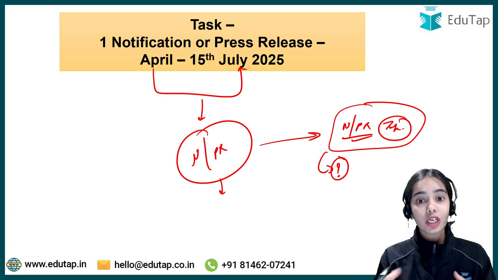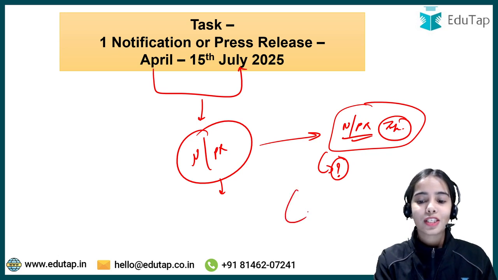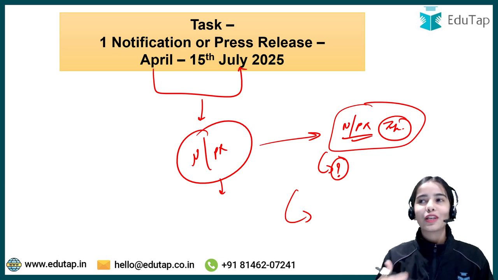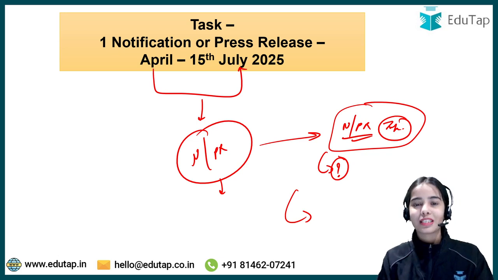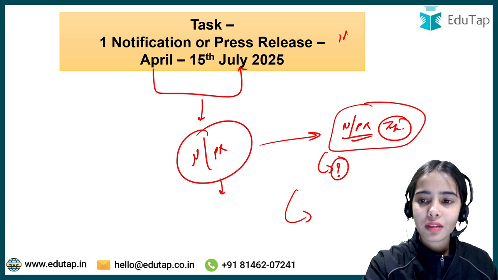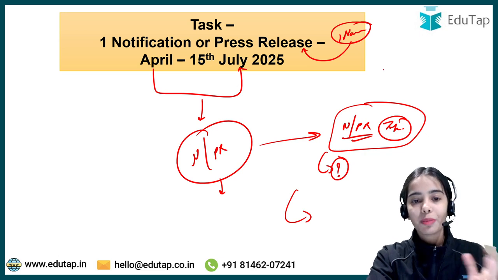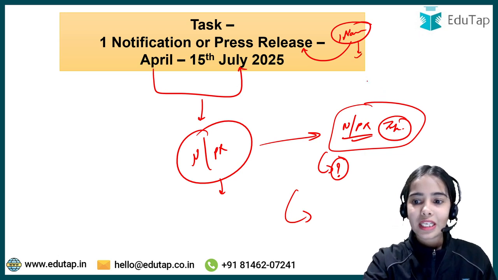Or if you have actually given a notification or press release that is very important, you will have a special mention in the next video of mine. In this way I will be able to understand how much understanding you have about the important notifications and press releases. And I know that if you have been with me for the past 3-4 months, you have very good knowledge of the important ones. So give me at least one name of a notification or press release that, according to you, is important from April till 15th July 2025 and is not mentioned in my list, and then I will explain to you.